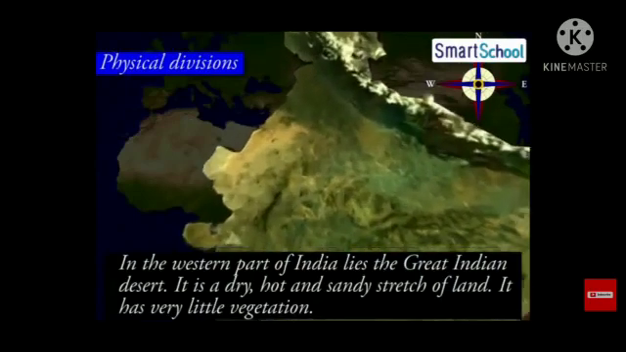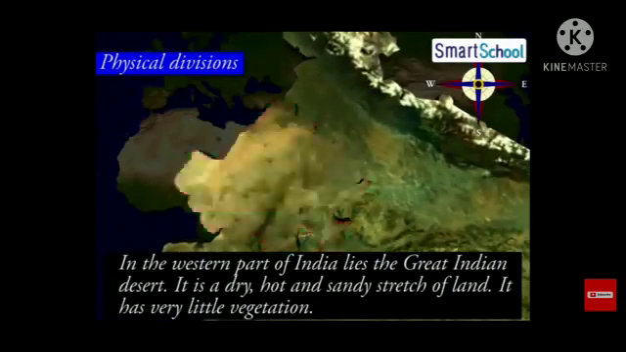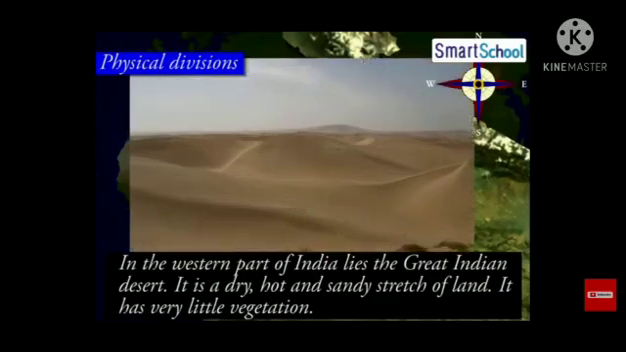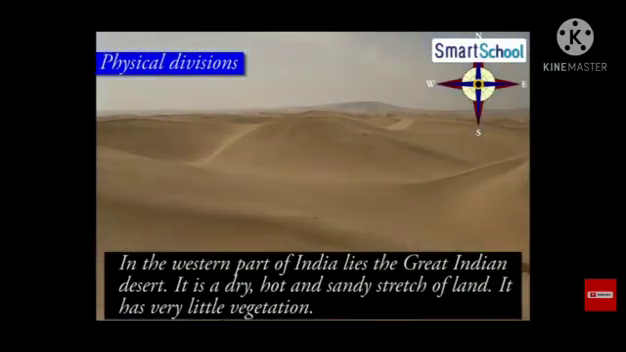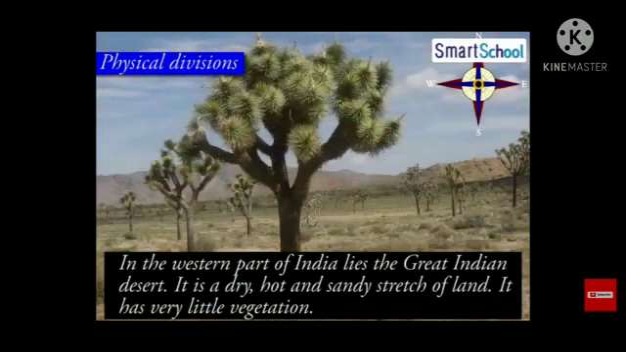In the western part of India, we have the Great Indian Desert. It is a dry, hot and sandy stretch of land. It has very little vegetation.